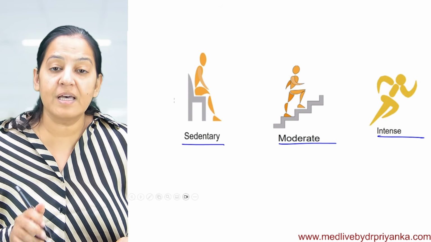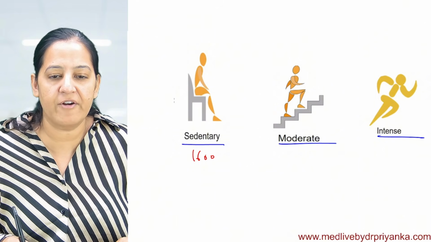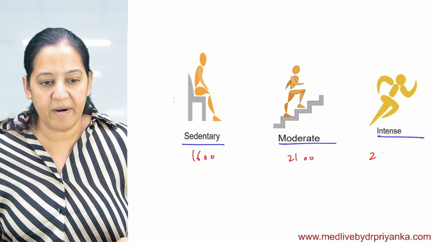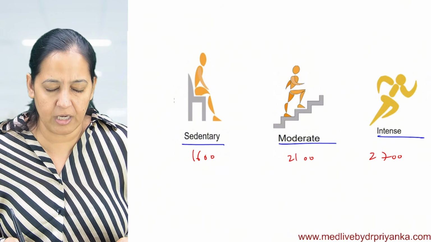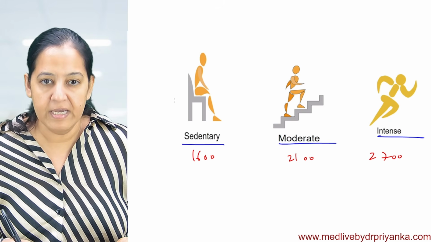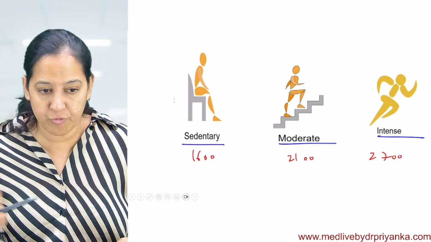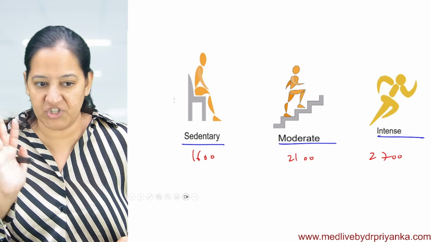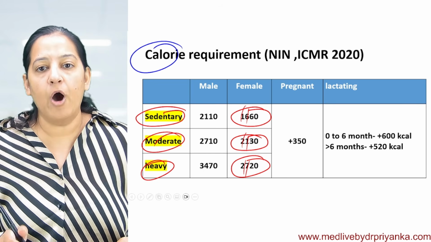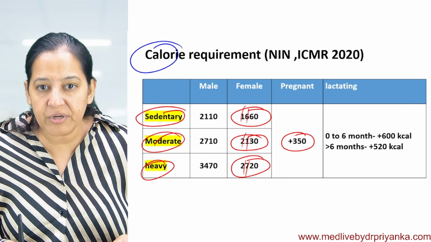So first you see, this is the normal. This is 1600 kilocalorie per day, 2100 kilocalorie per day, and 2700 kilocalorie per day. This much kilocalorie per day that a female requires. A female without pregnancy, this much calories are required. Okay, now if she becomes pregnant, an additional 350 is required.